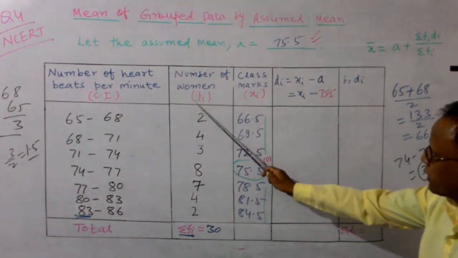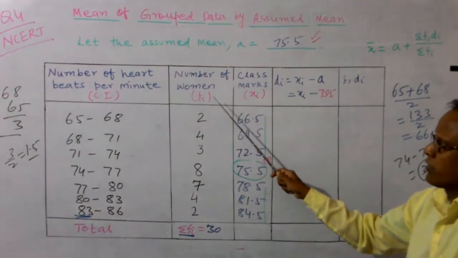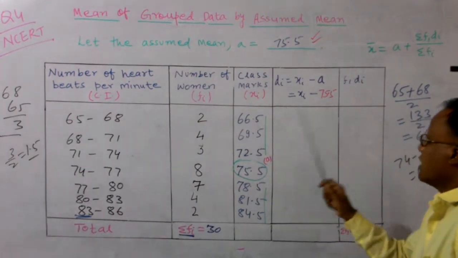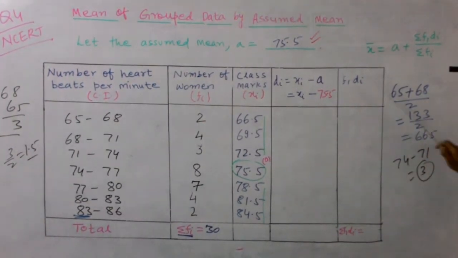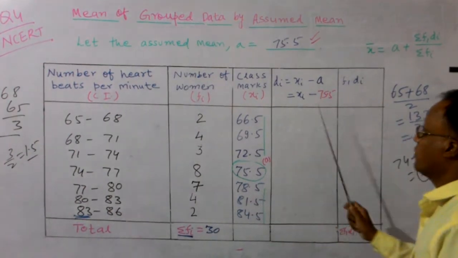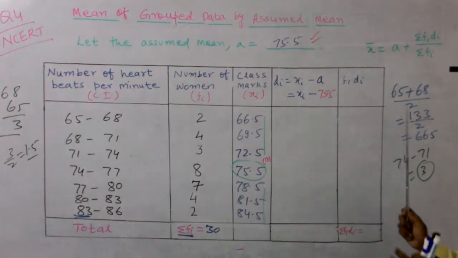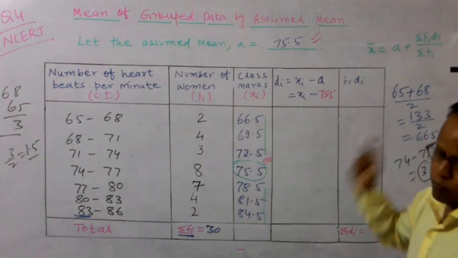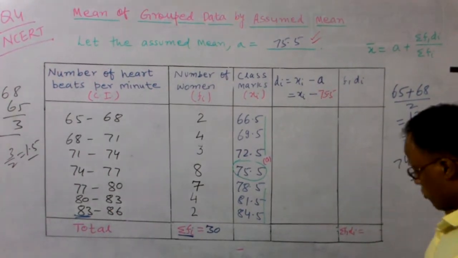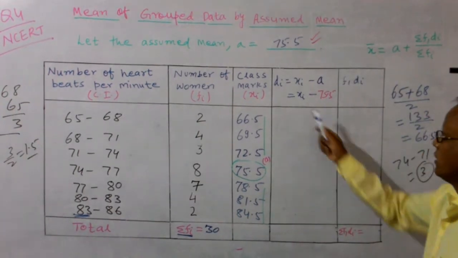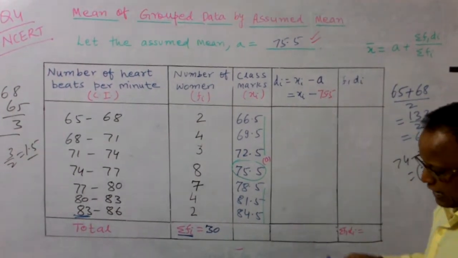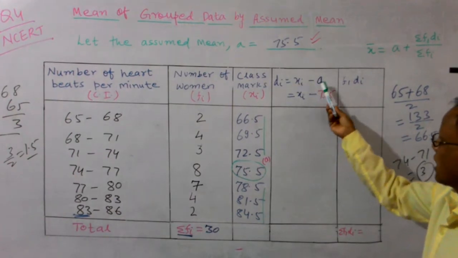Then in the previous type of method we calculated fi xi. Now here we calculate fi di. That's why we need another column. So 1, 2, 3, 4, 5 columns are enough to solve the problem by the assumed mean method. This is also called the shortcut method, another name for the assumed mean method. Now we have to calculate di equals xi minus A.